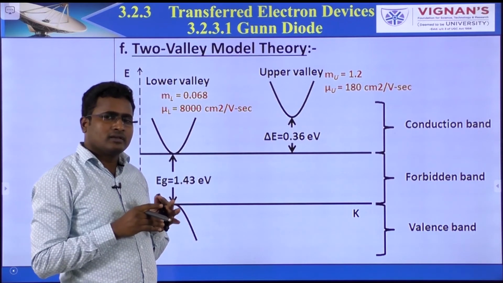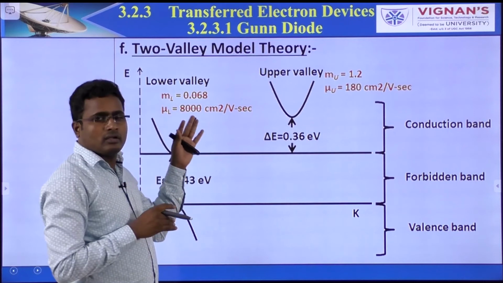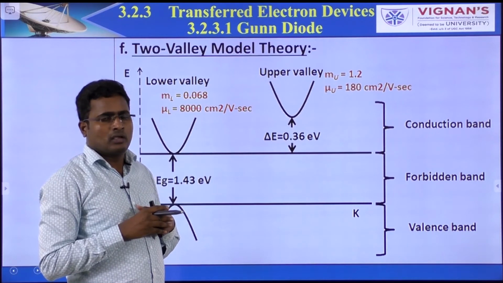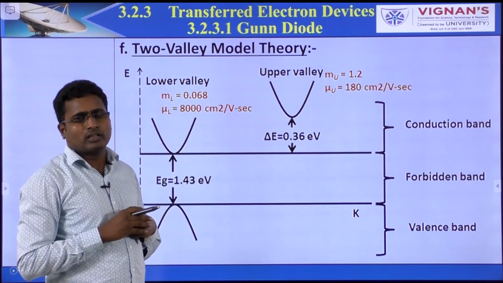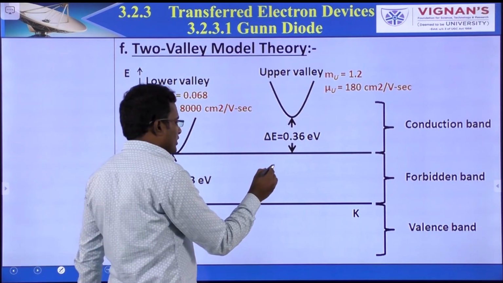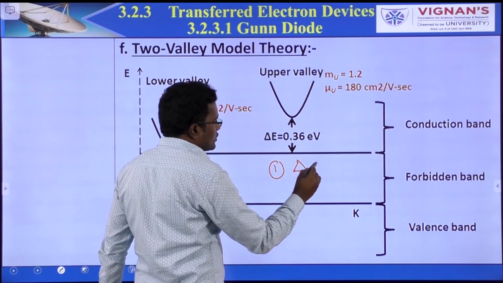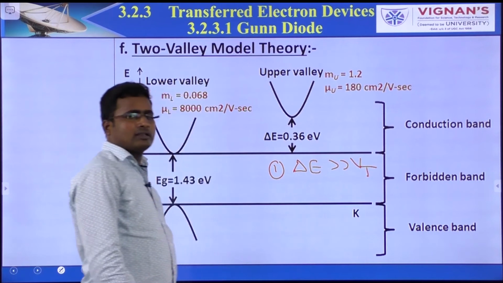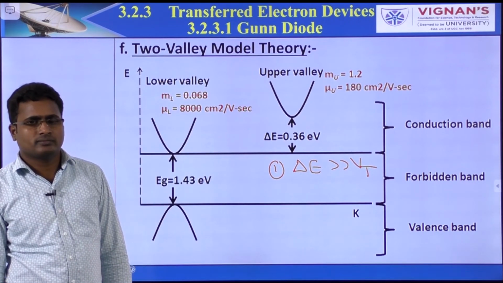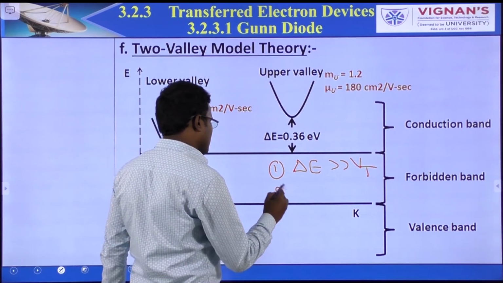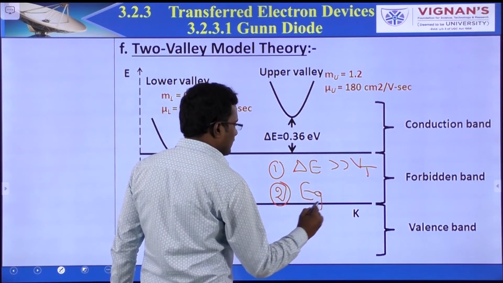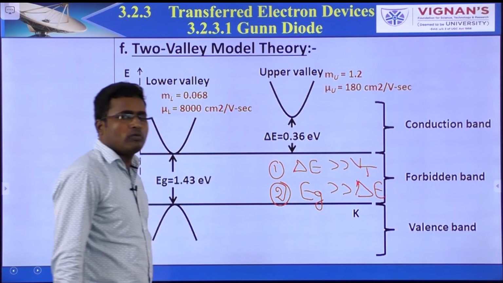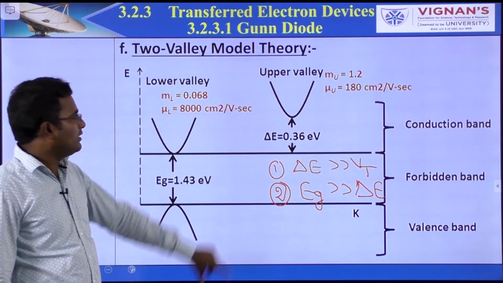So our GUN diode should satisfy some criteria. Coming to the point, what is the two valley model theory? Point number 1, del E should be far greater than Vt, that means 0.026 electron volt. The second condition, Eg far greater than del E. What is del E? The energy difference between the two valleys.